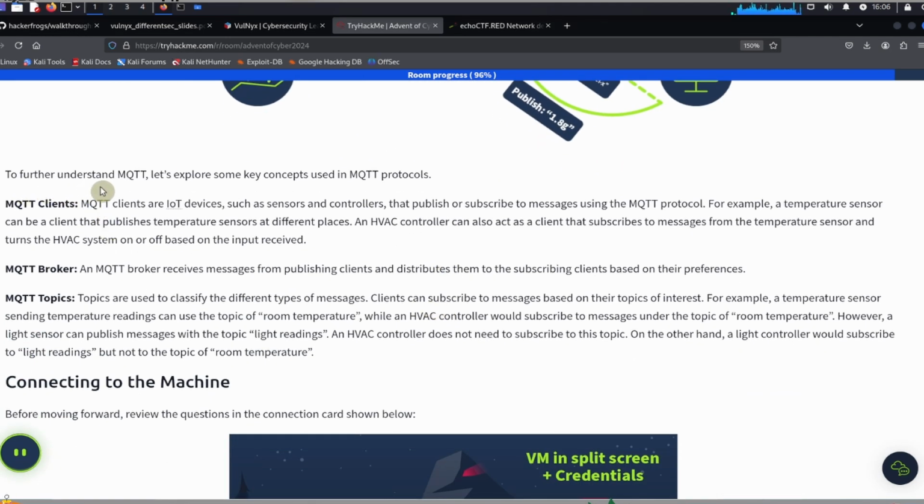To further understand MQTT, let's explore some key concepts used in MQTT protocols. MQTT clients. Most MQTT clients are IoT devices, such as sensors and controllers, that publish or subscribe to messages using the MQTT protocol. For example, a temperature sensor can be a client that publishes temperature readings at different places. An HVAC controller can also act as a client that subscribes to messages from the temperature sensor and turns the HVAC system on and off based on the input received.